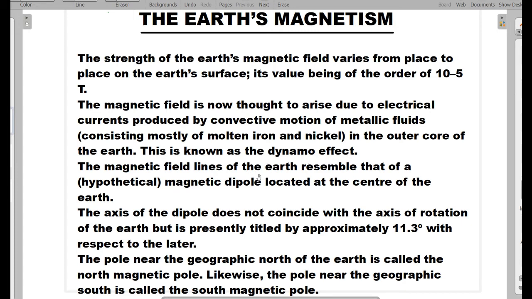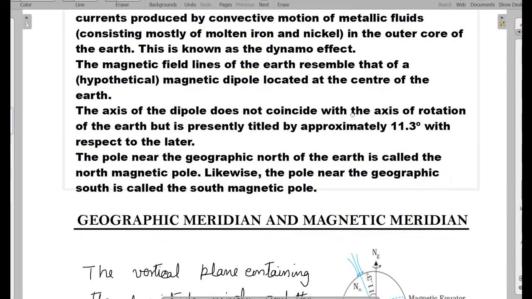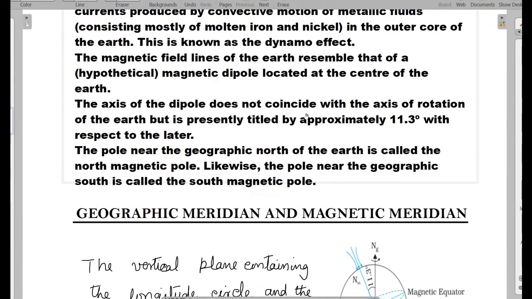The magnetic field lines of the Earth resemble that of a magnetic dipole located at the center of the Earth. The axis of the dipole does not coincide with the axis of rotation of the Earth, but is presently tilted by approximately 11.3 degrees with respect to the latter.